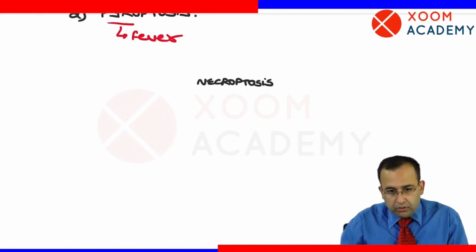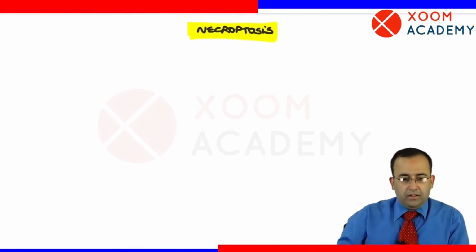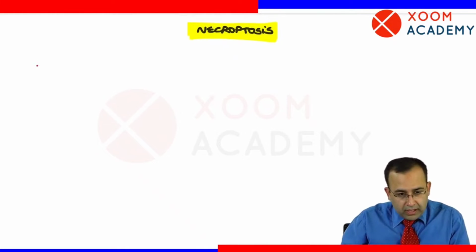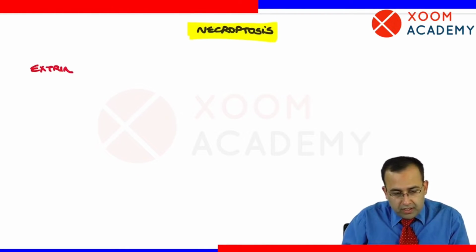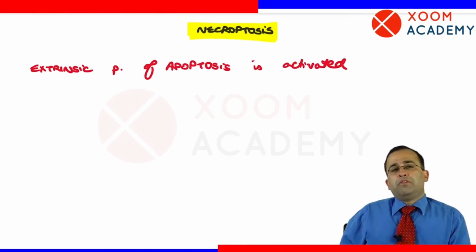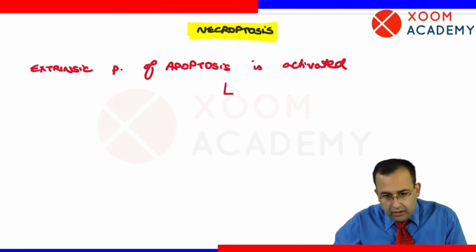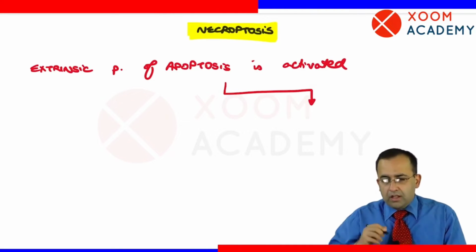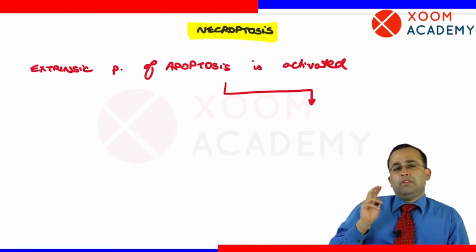Look, let us assume the extrinsic pathway of apoptosis is activated. This in turn leads to, which is the initiator caspase of the extrinsic pathway?